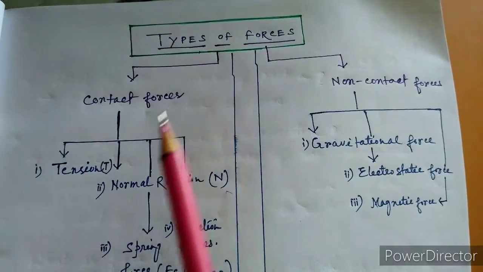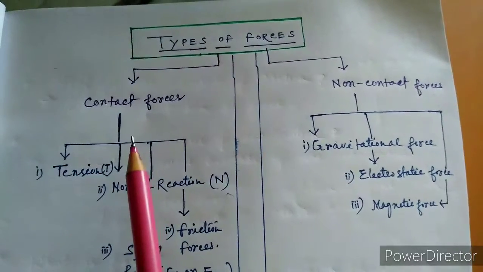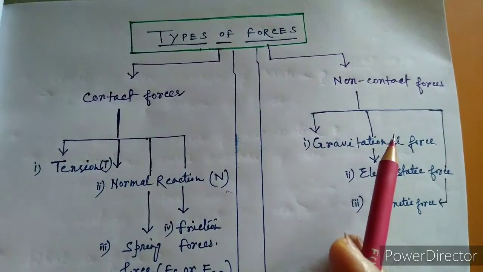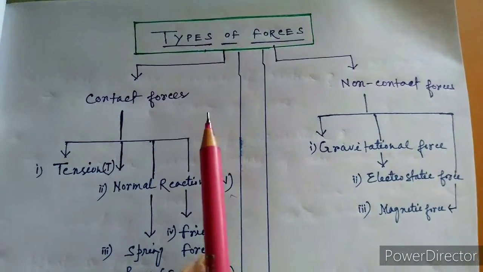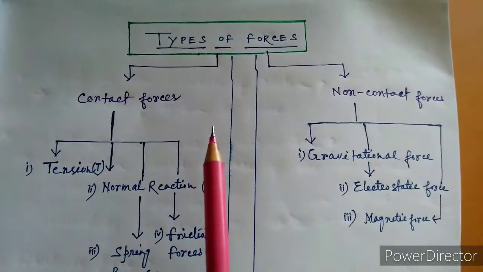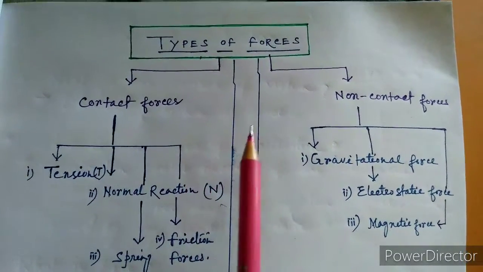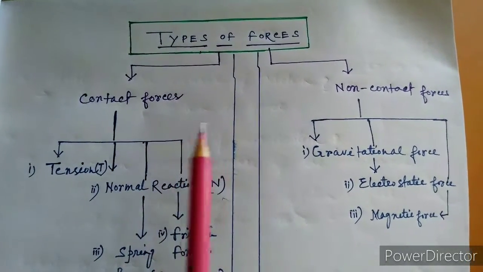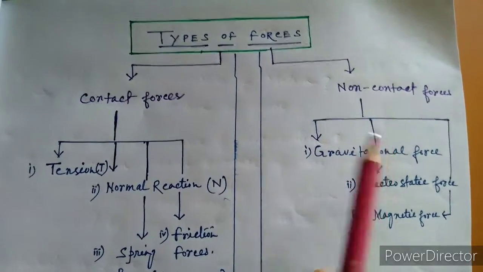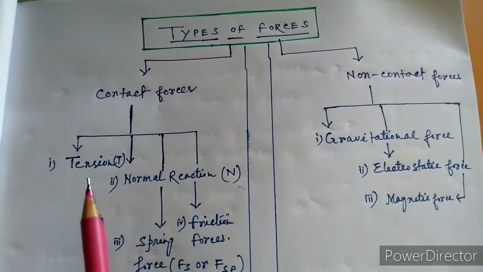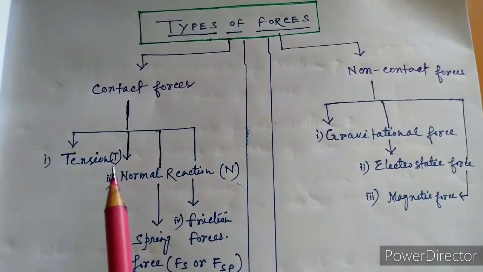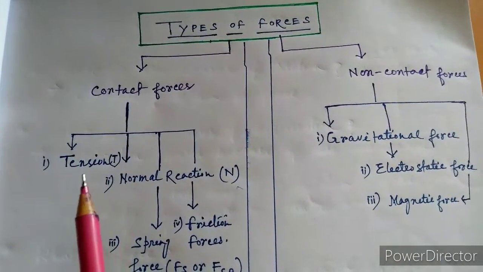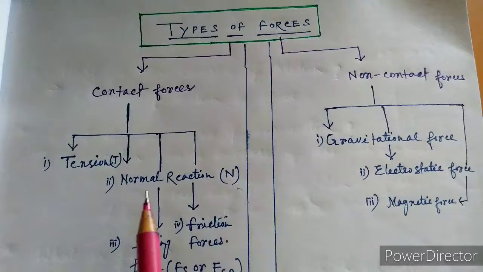Types of forces. In class 8 you read about contact forces and non-contact forces. But actually there are many types of forces and you cannot count all of them. So mainly there are two types of forces. The first is the contact force and the other is the non-contact force. Inside the contact forces, what forces are counted? First is the string force, denoted by capital T, and the force in the string we measure by the tension. Another is normal reaction.